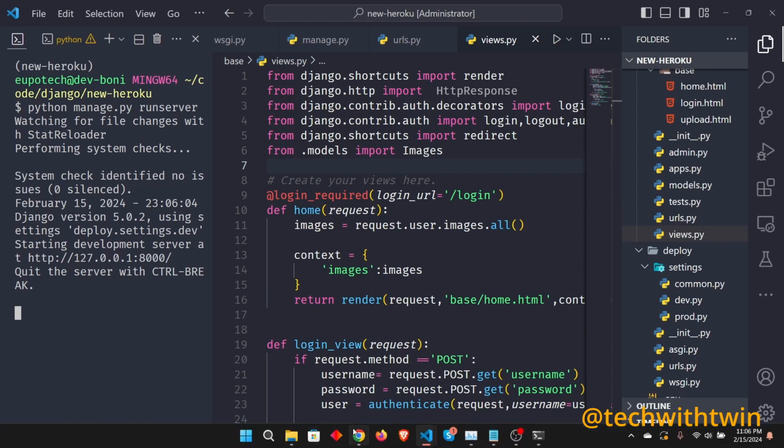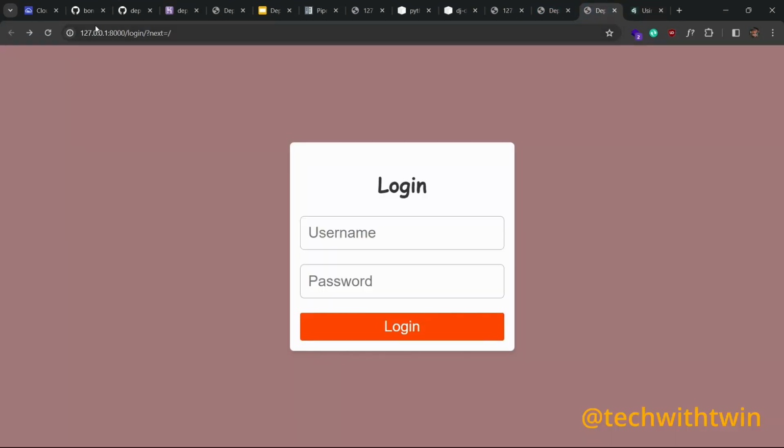So if we try to now run our application, go to our application, refresh, nothing. So let's try to go to the home route. Not possible. We can't go to the home route. Let me try to use some user that does not exist. Nothing happens. Let's try to use our admin.